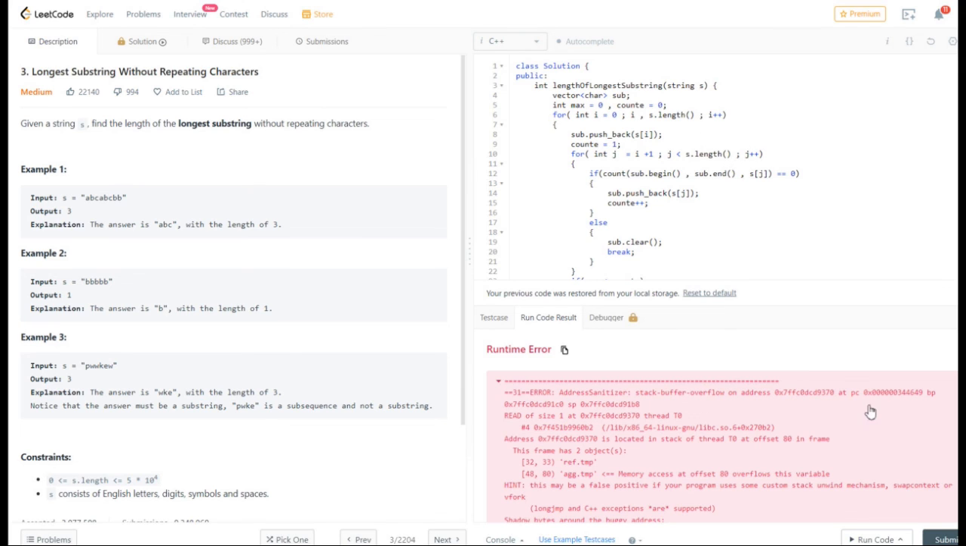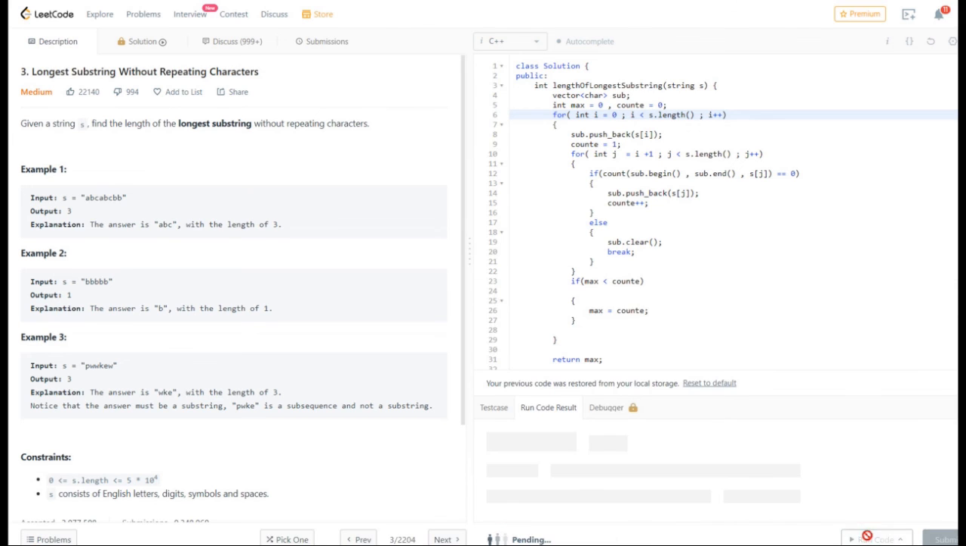j plus 1 and push_back of s of j, that's all perfectly fine. Count, max. Oh, this is the mistake. This is a silly mistake. Now we run the code.